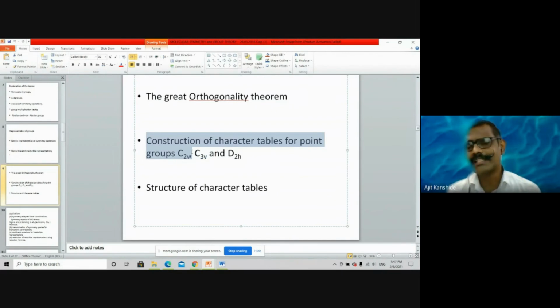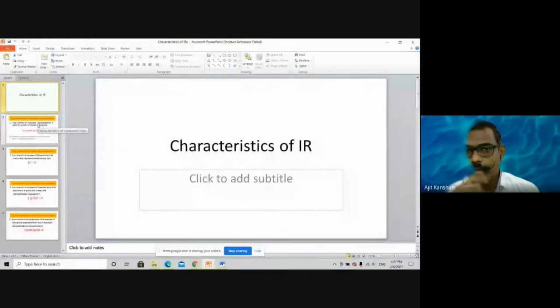Construction of the character table for C2V and C3V I discussed in detail. C2V in most detail, C3V accordingly, and D2H was given to you as a task. The 5 rules are there, and I want to revise those rules. Will you help me with those rules? What is the first rule?